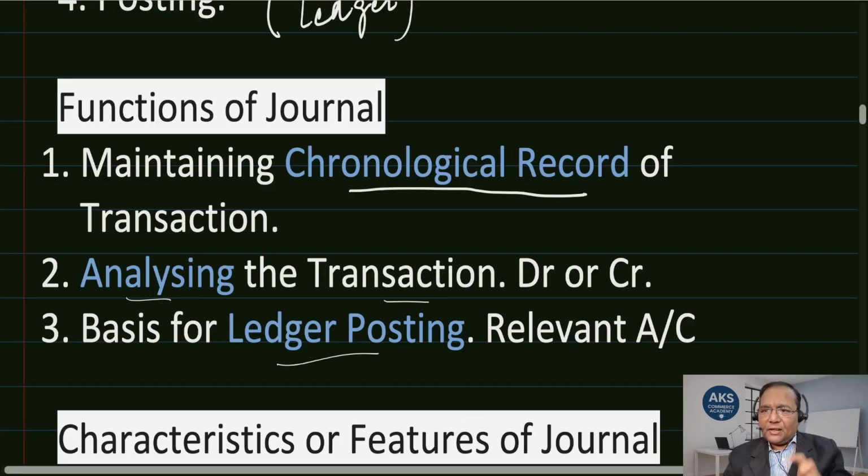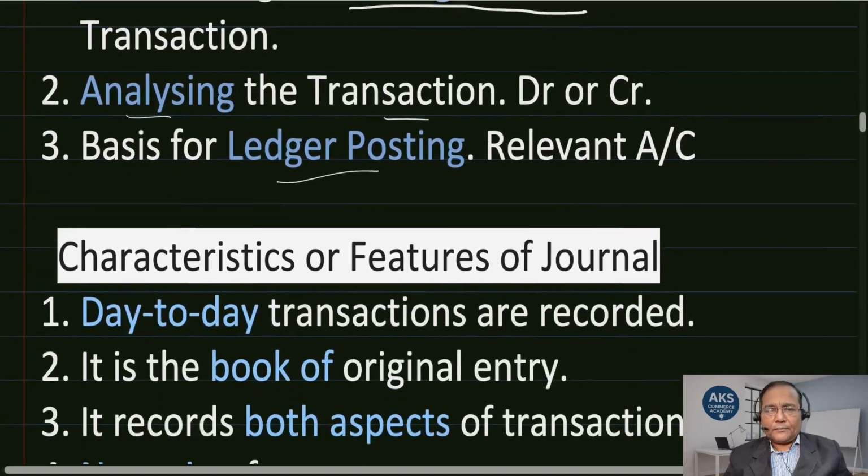So the basis of ledger posting happens to be the journal. From the journal, we post it to the ledger in the relevant account which we have considered while entering in the journal. The accounts which are involved get created in the ledger, and accordingly the posting is done. I hope the functions of journal are clear. We have understood it with these three points.